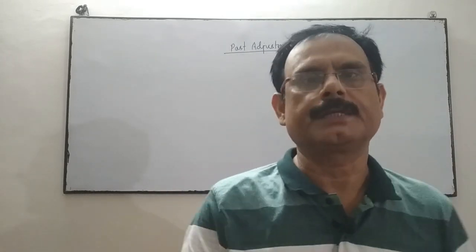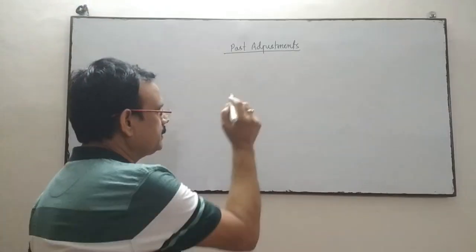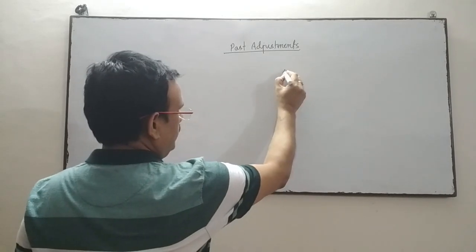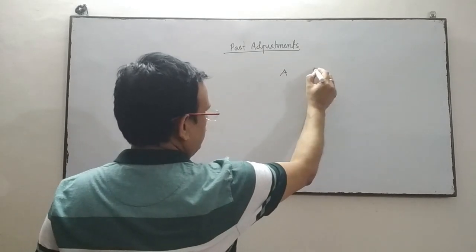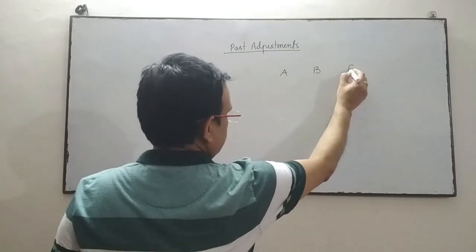Then rather than change the profit and loss account and profit and loss appropriation account, we can pass one adjusting entry so that the previous errors will be rectified easily. For instance, there are three partners A, B and C.